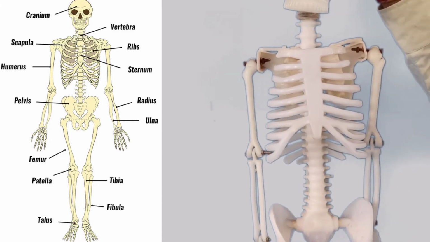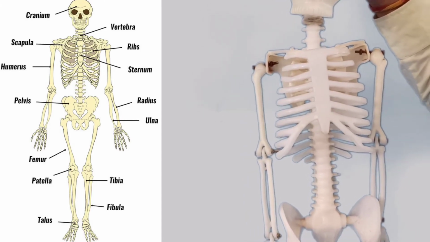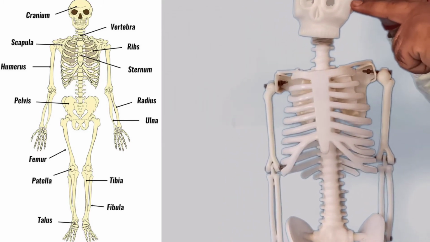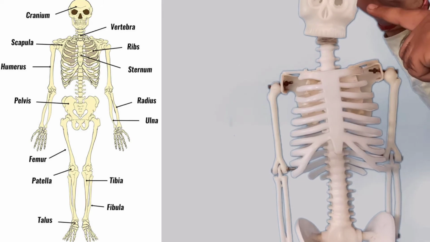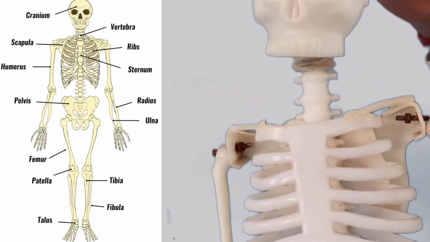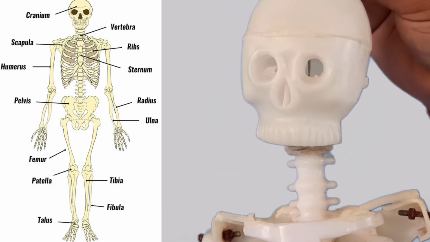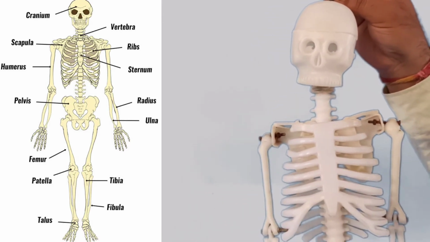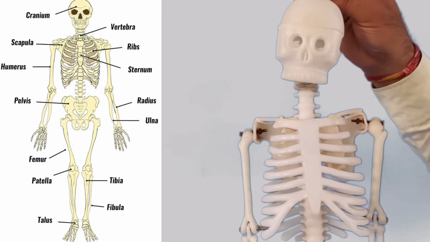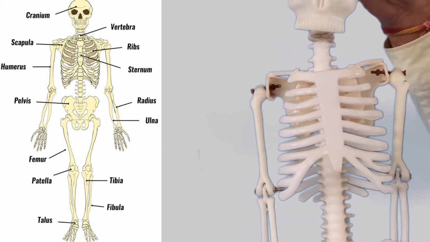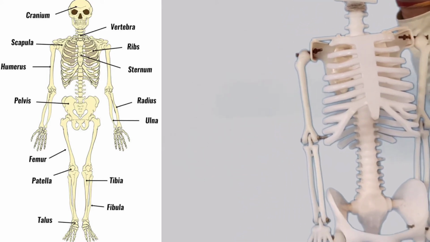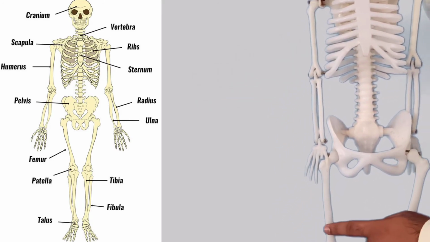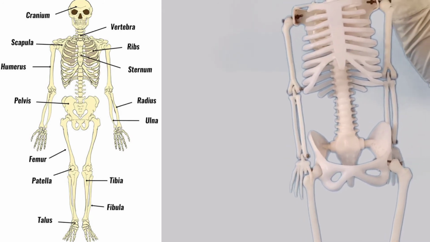In our human skeleton system, the ossicles are the smallest bones, and where are they present? They are present in our ears. So you can see these are eyes, mouth and ears. In the ears there are ossicle bones, three bones in all, which we will learn in further classes. And which one is the longest bone in our skeleton system? Yes, femur. The femur is the longest bone in our skeleton system.